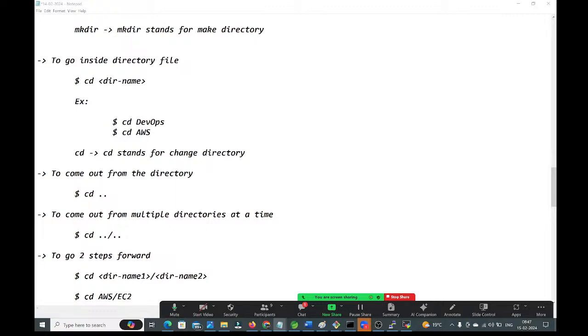We don't have the class on Sunday. On Sunday, you can practice all these commands multiple times. Day-to-day practice is required, and on Sunday you can sit and practice all the commands we discussed till Saturday once again, guys. So if anybody has not created the account or the virtual machine, at least do it today, guys.